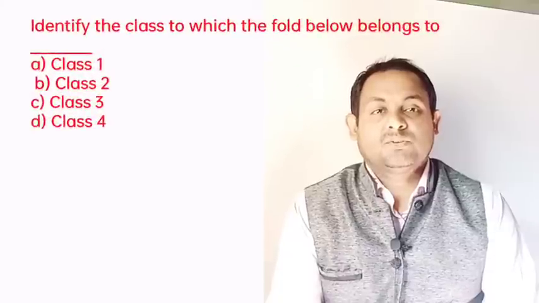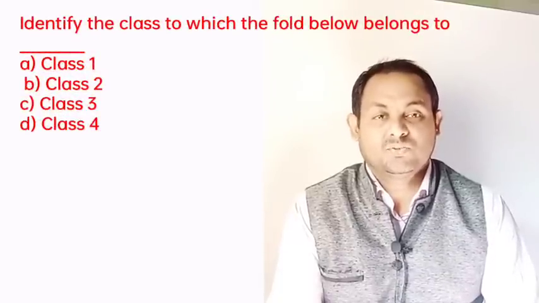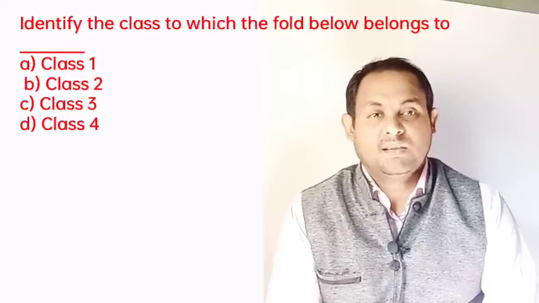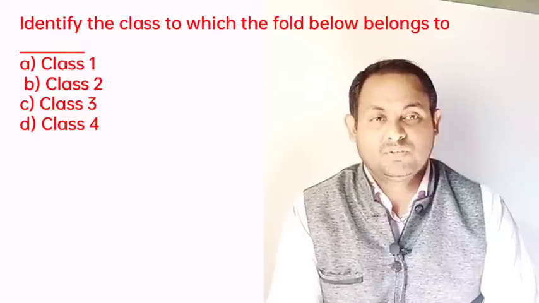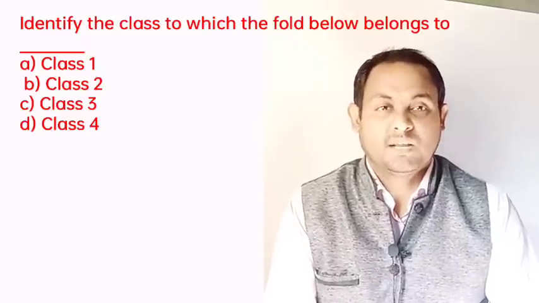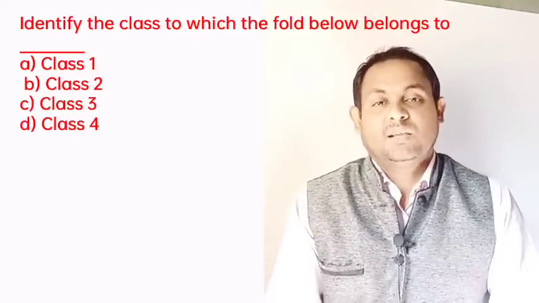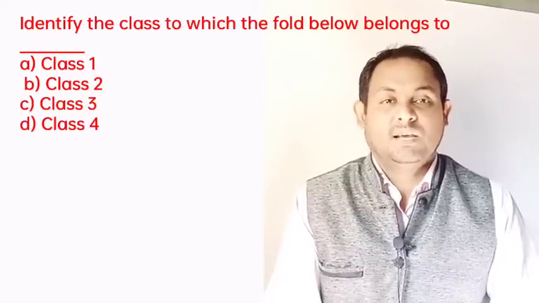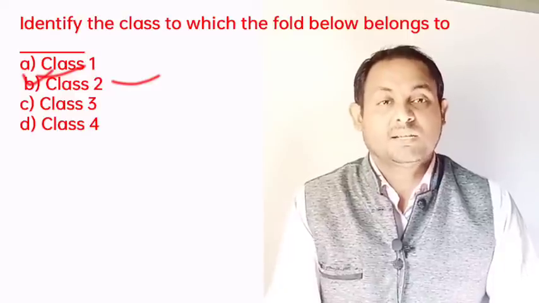And next, another question: identify the class to which the fold below belongs. Very interesting, in class 2 folds the isogons run parallel to each other, and hence the fold shown in the figure is class 2. So definitely class 2 is the correct answer.